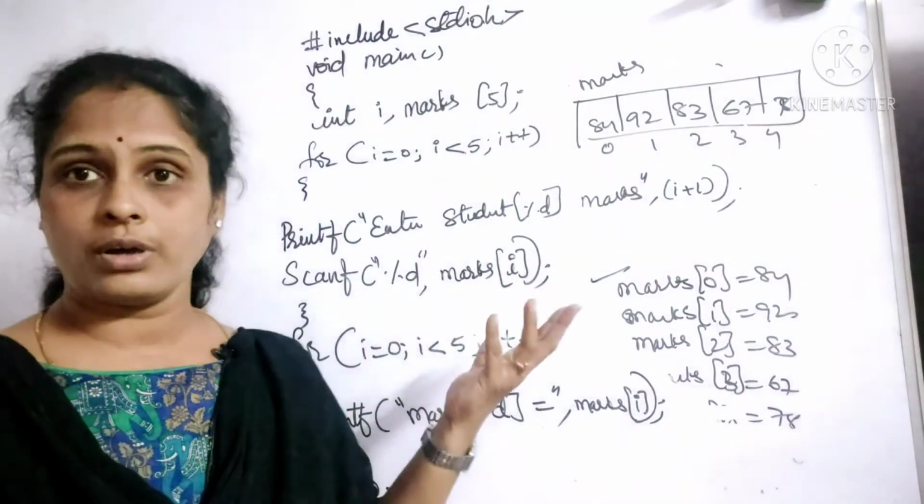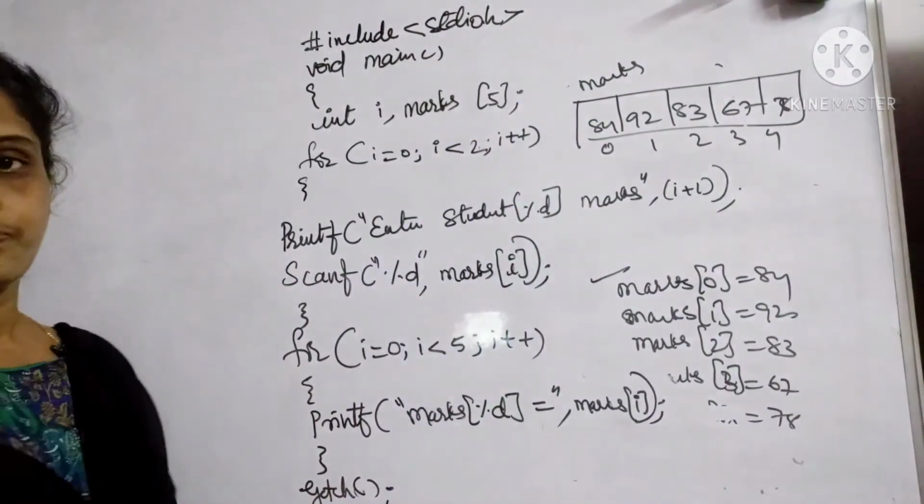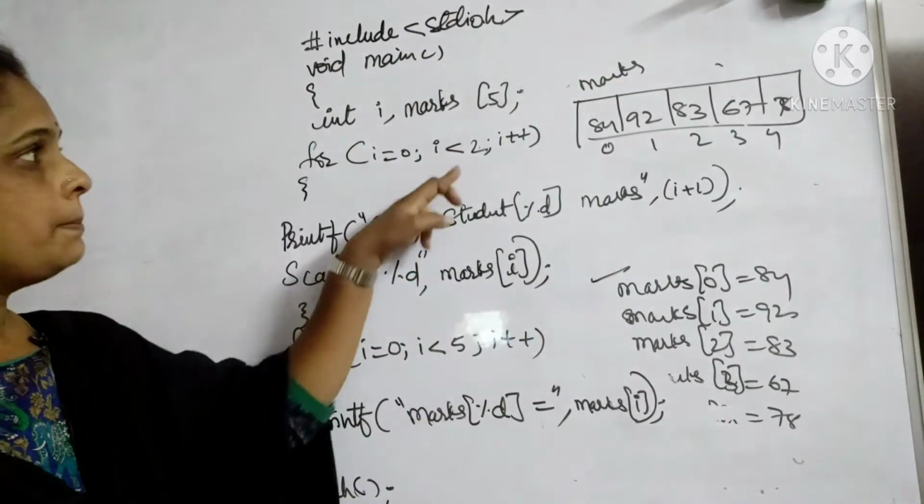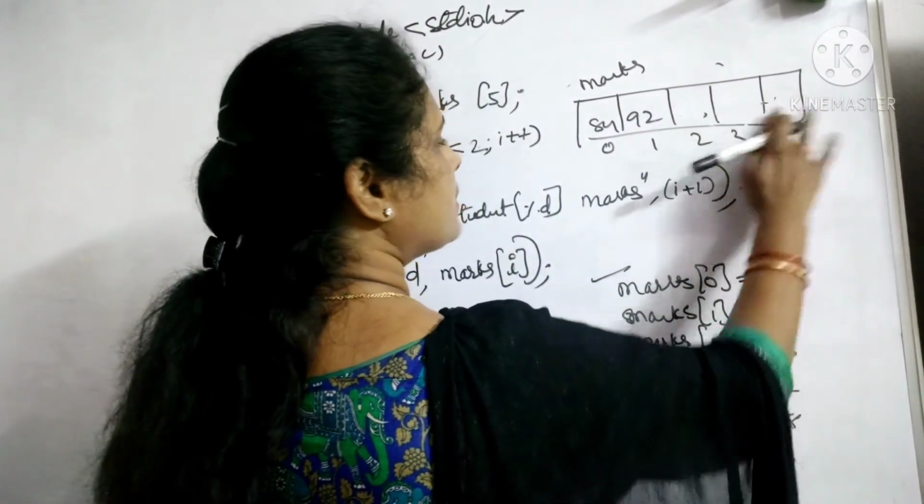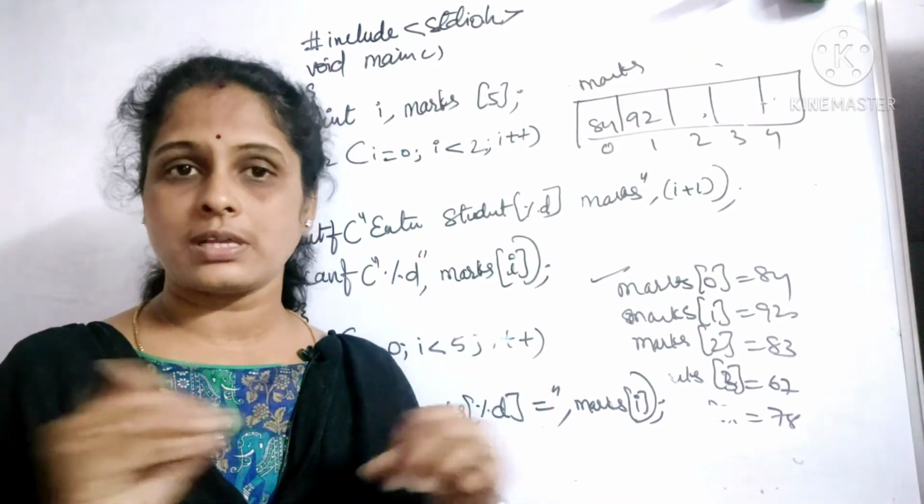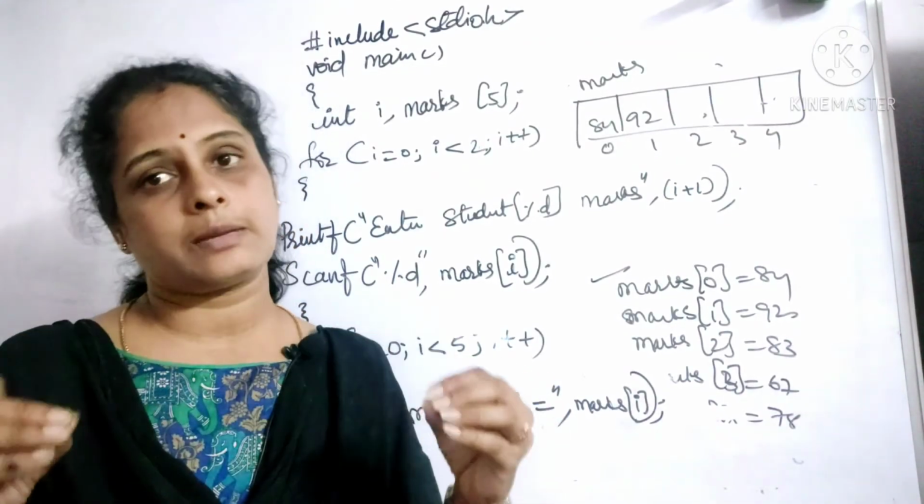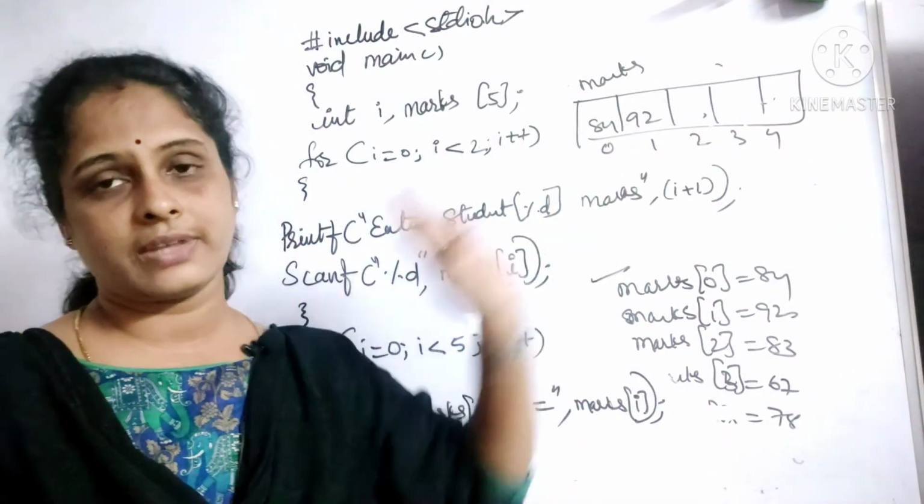If you are using it or not using, sometimes it may happen that I have only 2 elements here. But still the array size is 5. If I have taken 2 elements, what happens here? Rest of the blocks are empty. That means I'm wasting that much of memory. This can't be used by anybody else because marks have reserved that memory.